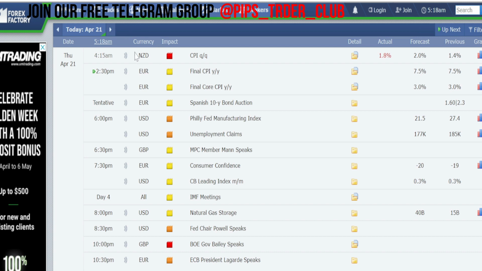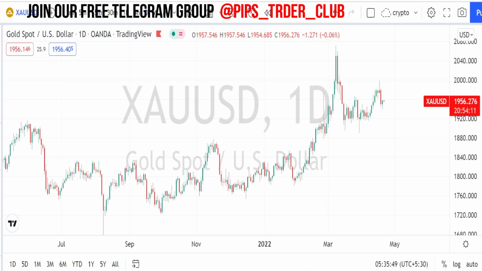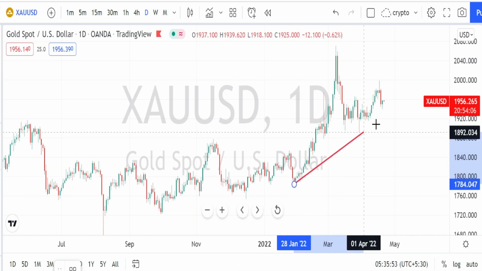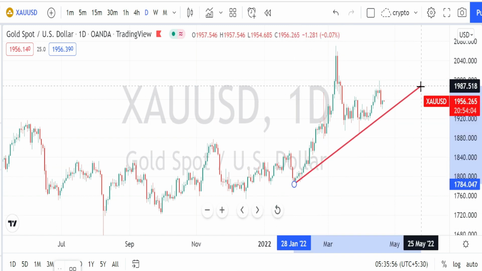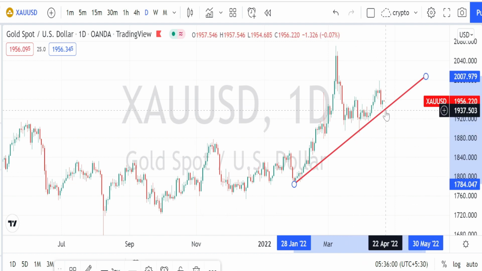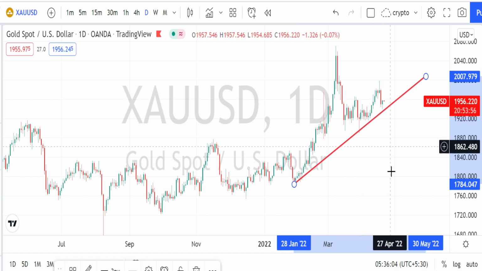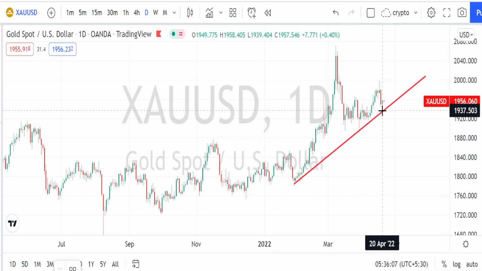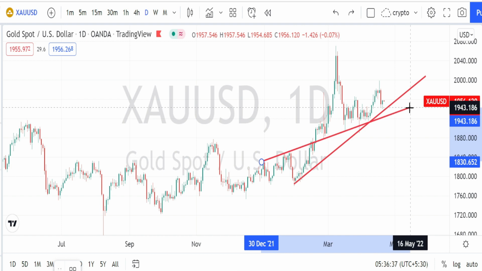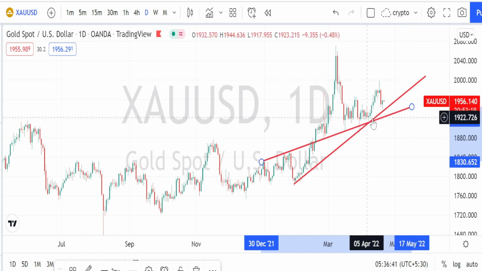Let us begin our gold analysis. I'm in the daily time frame now. When we look at the price action from the daily time frame, as explained yesterday also, the gold is still in a very nice bullish trend. We can notice that the price action has tested this trend line or support line, and it has bounced back on the bullish trend reversal. And when we draw the trend line also, from here I am drawing the trend line or the resistance line, and currently the resistance line is acting as a support line for the current price action.